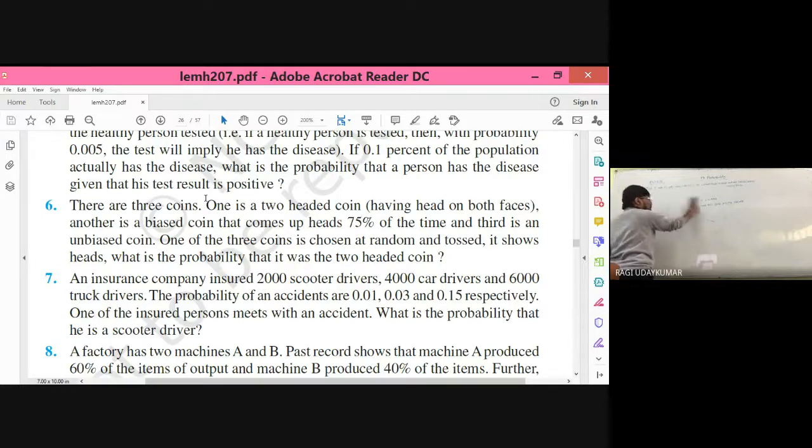One is two-headed, both faces are heads. Another is a biased coin, and another one is an unbiased coin. The biased coin comes up heads 75% of the time. Okay. Read the question here clearly.